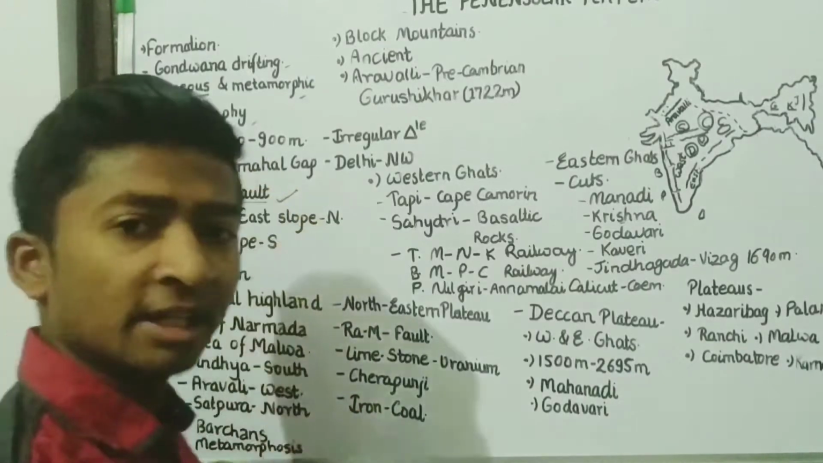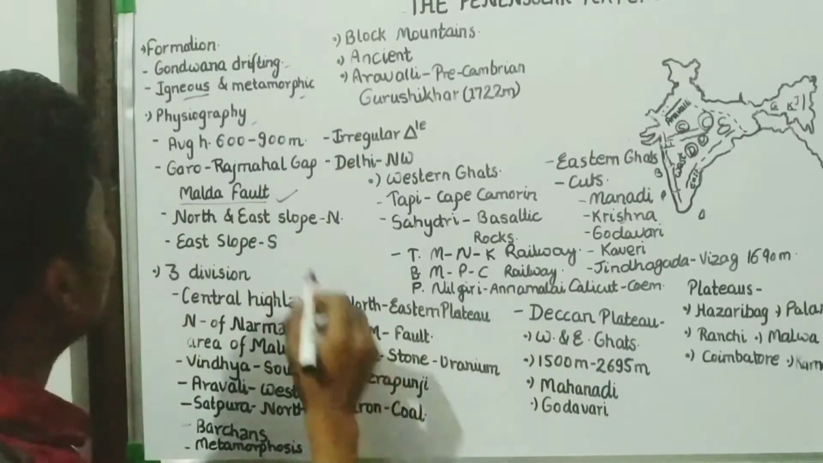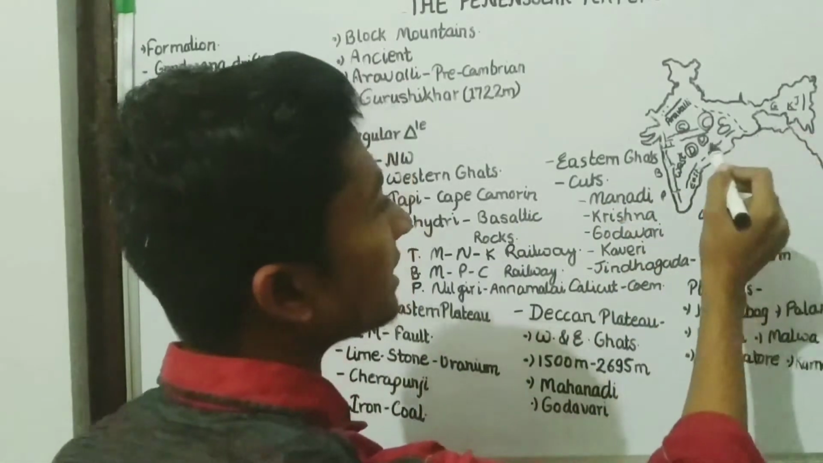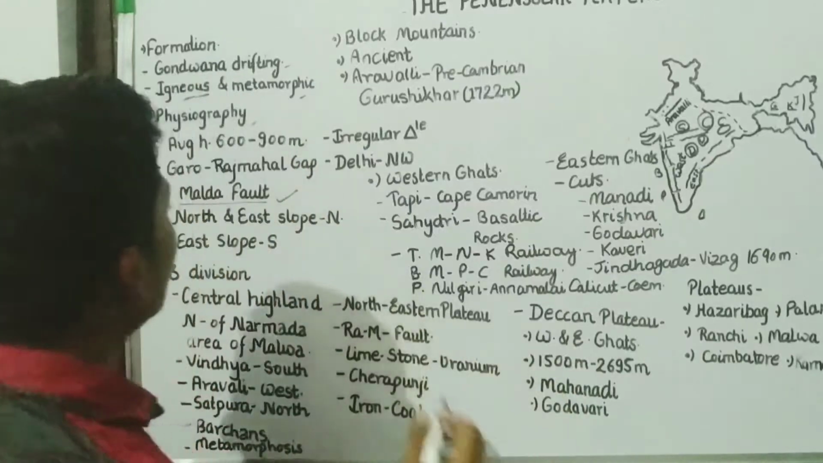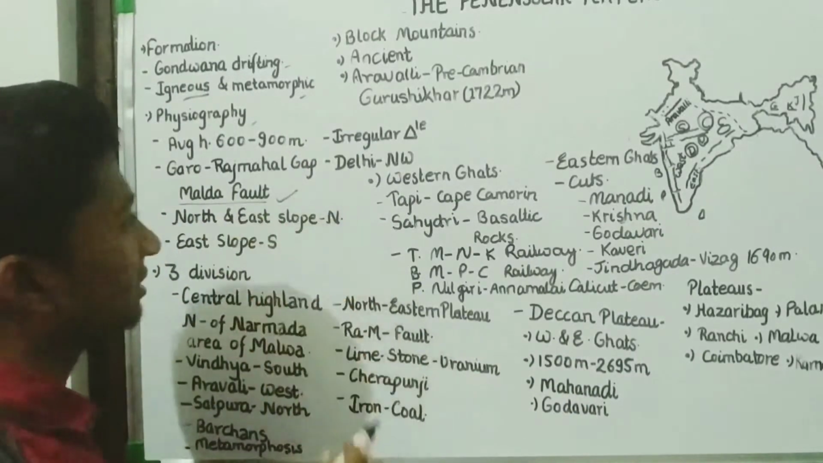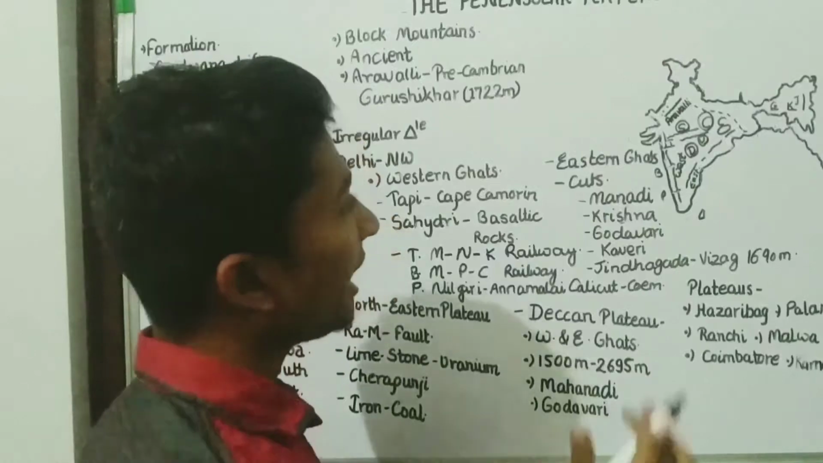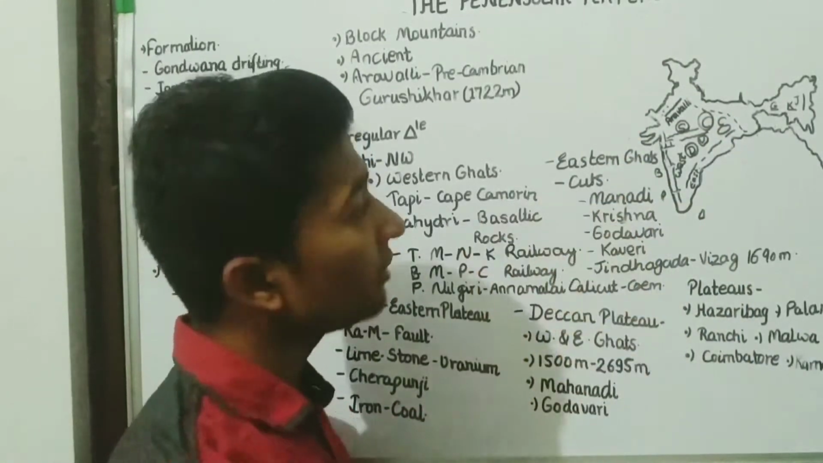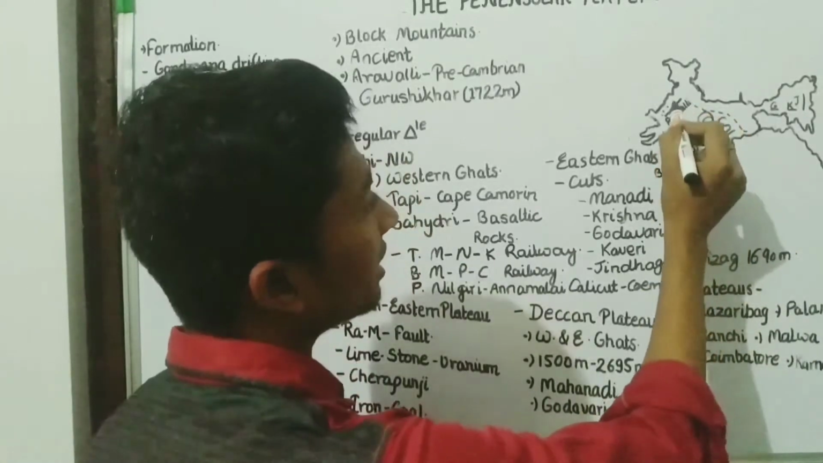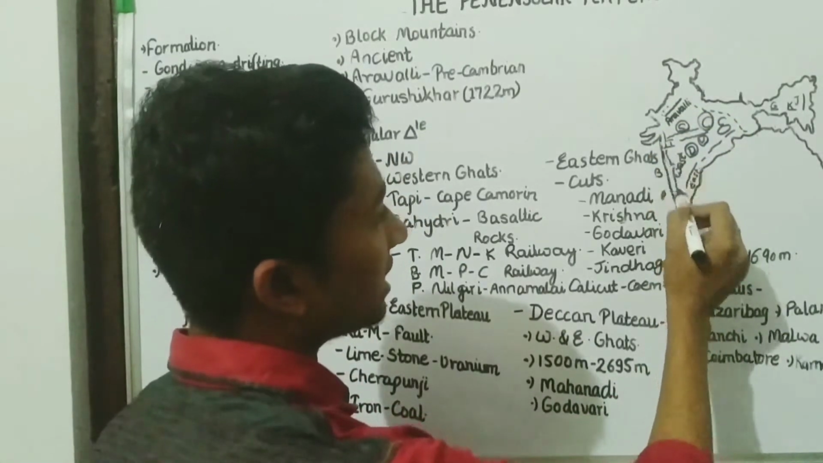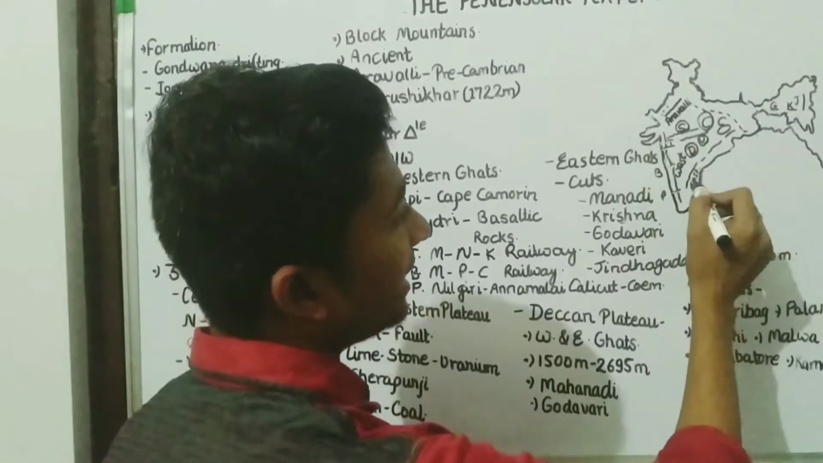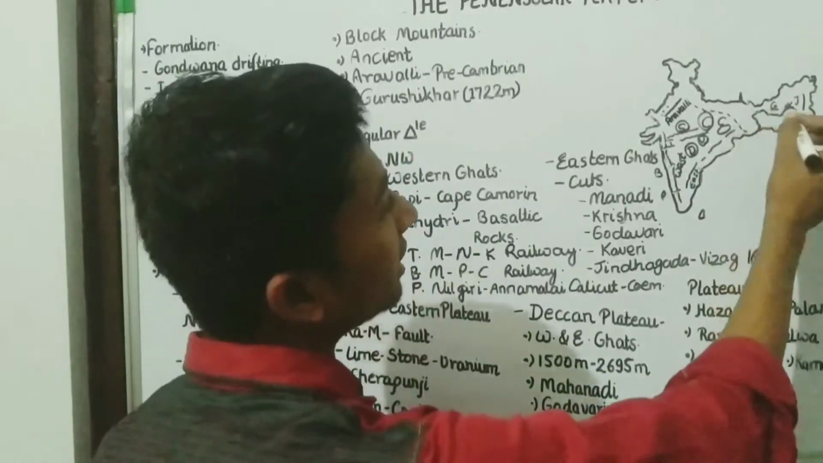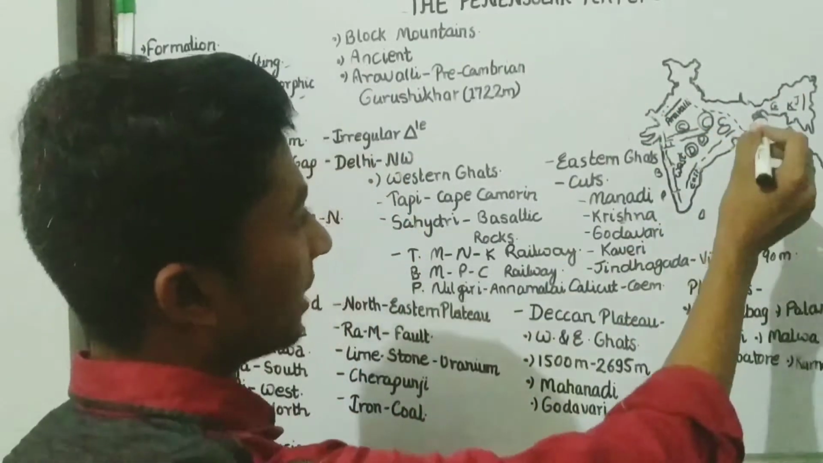Let us see the physiography. The average height is 600 meters to 900 meters. The Garo Rajmahal Gap, that is between the Meghalaya region and the Central Highlands, is also known as Malda Fault. And let us see the expansion of the Peninsular Plateau. The Peninsular Plateau has the expansion from Delhi in the northwest, Aravalli Hills, here Western Ghats, Gujarat, Eastern Ghats till Chota Nagpur Plateau, and it combines with Meghalaya of Shillong Plateau.